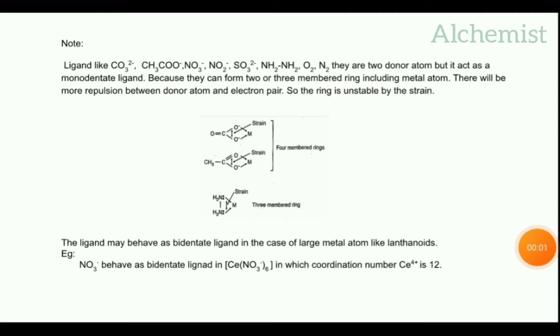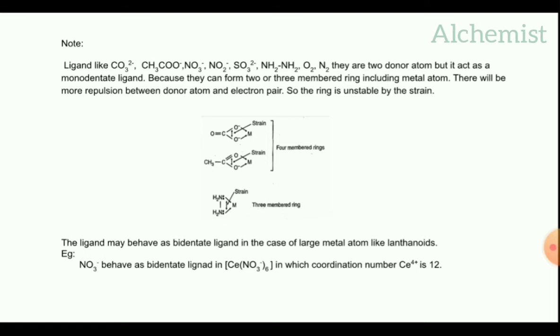In the case of bidentate ligands, there are some exceptional cases. See, ligands like CO3 2 minus, CH3COO minus, NO3 minus, NO2 minus, SO3 2 minus, NH2 NH2, O2, N2, they have two donor atoms, but they act as a monodentate ligand because they would form a 2 or 3 membered ring including the metal atom.